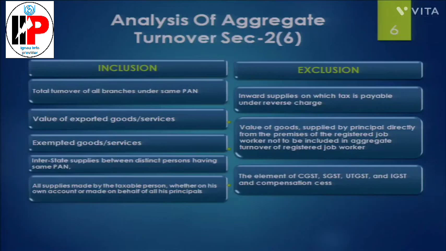Now, the next is value of supply of goods supplied by the principal directly from the premises of the job worker. It will also be excluded. And the most important is element of GST. Your supply may include taxes also. The tax will be excluded for the purpose of calculating the aggregate turnover.